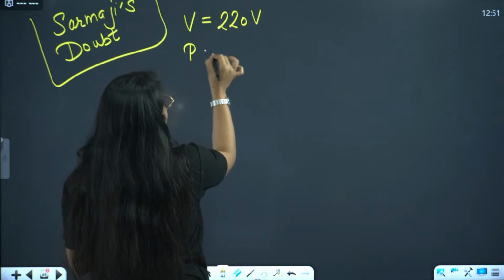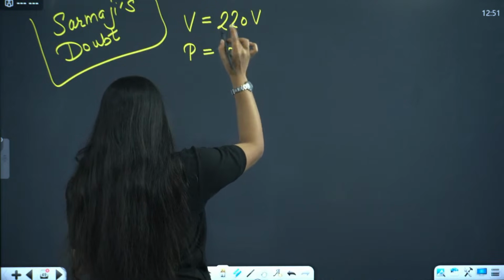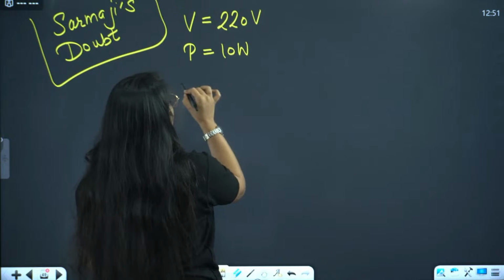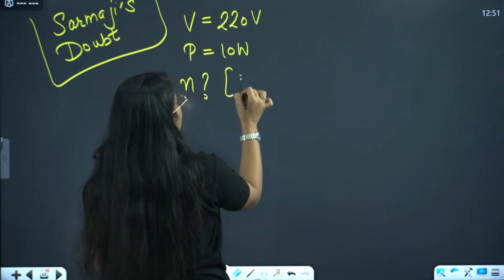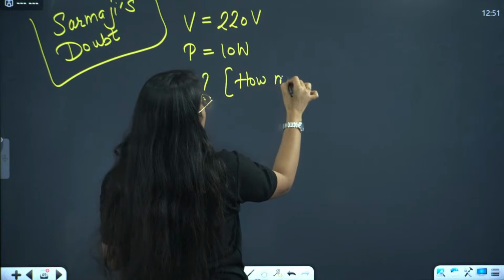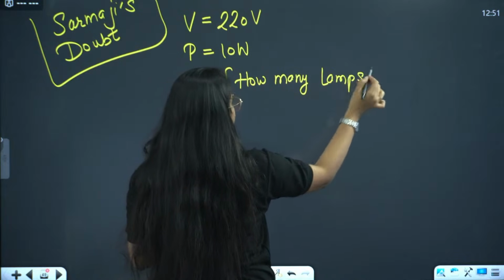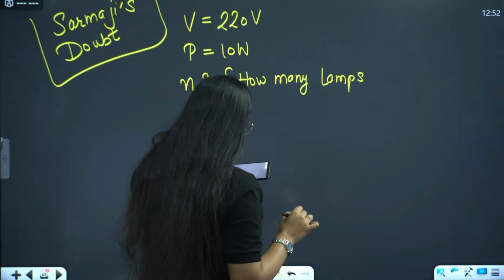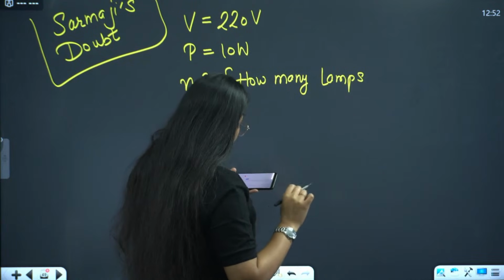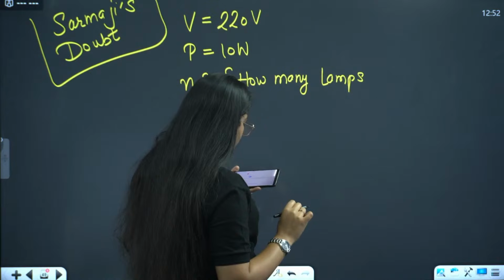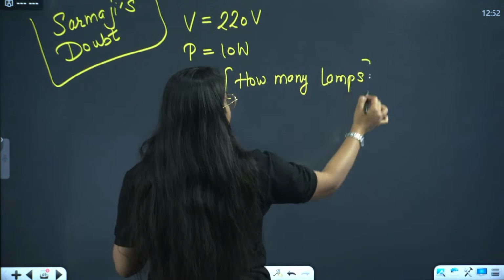Power is 10 watt of each bulb. Right? We have to find how many lamps can be connected in parallel with each other across the two wires of 220 volt? The maximum current is 5 ampere.